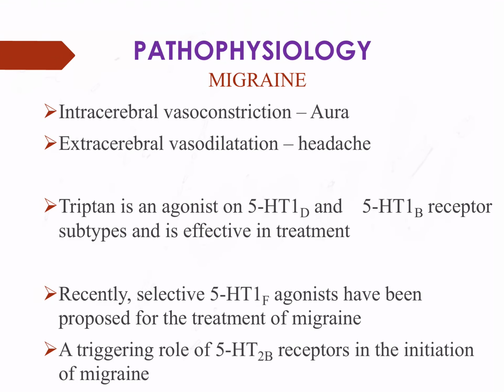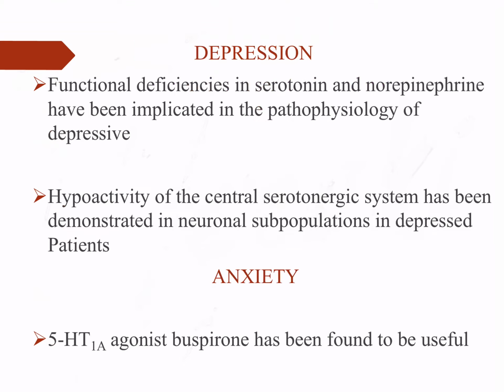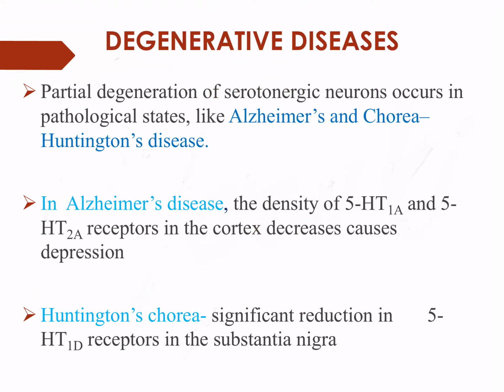What are the diseases associated with 5-HT or serotonin? First, migraine. Depression is due to a decrease in 5-HT. Anxiety is also associated with 5-HT, that is serotonin. Degenerative diseases like Alzheimer's and chorea, that is Huntington's disease, are also associated with 5-HT.